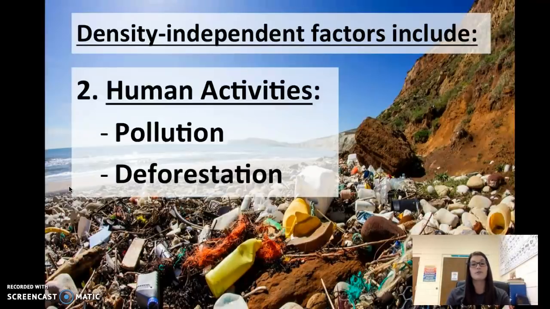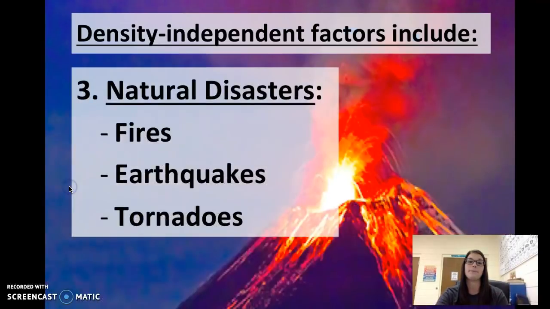Again, does not matter if there's 5 bunnies or 100 bunnies living in the forest. If you cut down their habitat and they have no shelter and they don't have food for some reason, it's going to affect that population. Does not matter how big the population is.